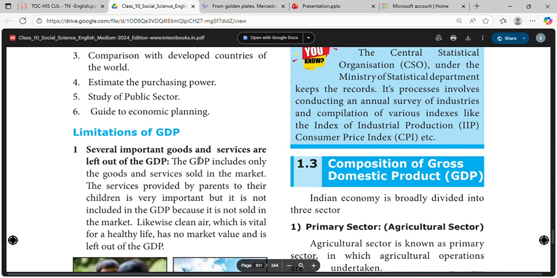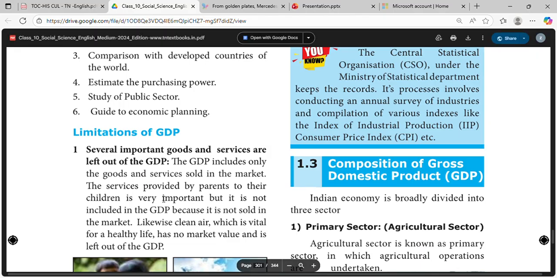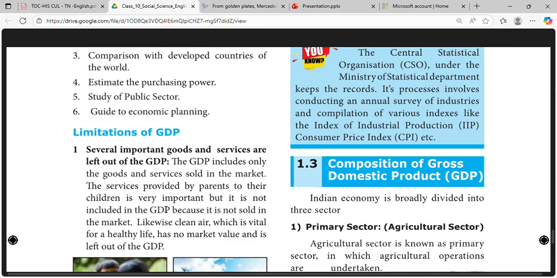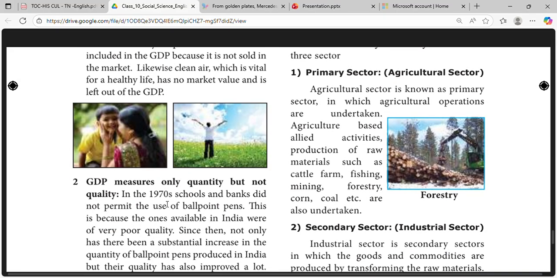Several important goods and services are left out of the GDP. The GDP includes only the goods and services sold in the market. The services provided by parents to their children are very important but are not included in the GDP because they are not sold in the market. Likewise, clean air, which is vital for a healthy life, has no market value and is left out of the GDP. GDP measures only quantity but not quality.